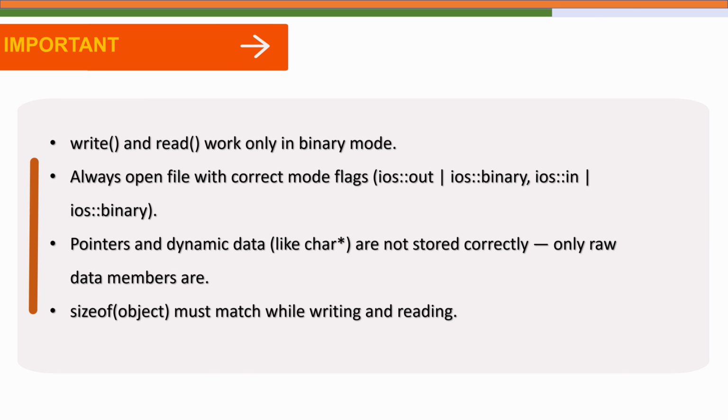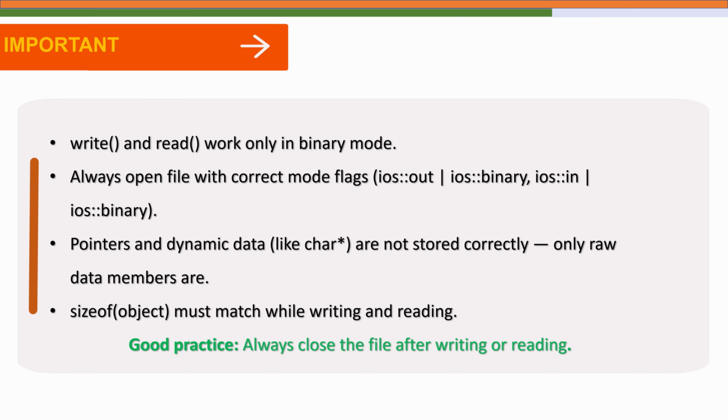Fourth, the size of the object that you use in the write and read calls must match exactly for both operations. If you modify your class, for example, by adding or removing members, the object size changes, and reading back old data may produce incorrect results. And finally, it's always good to explicitly close your file after every operation. So calling file.close ensures that all the data in the output buffer is written to the disk, and it frees up the system resources.